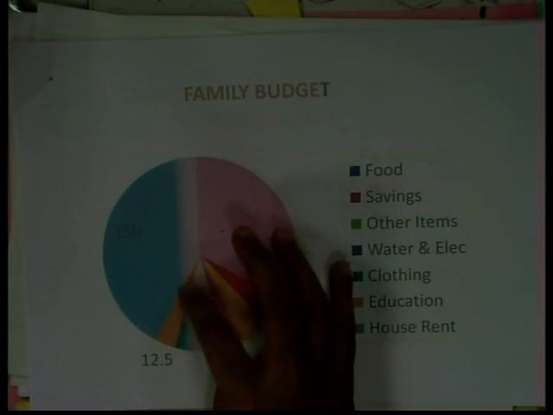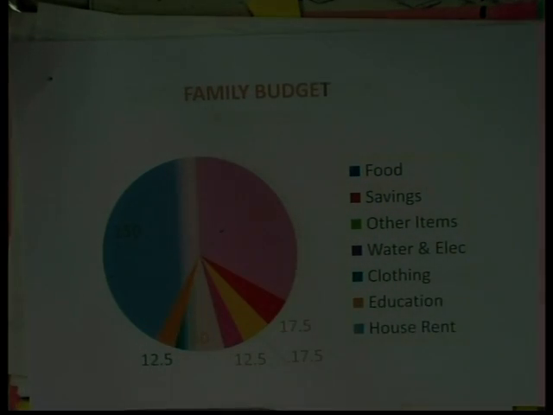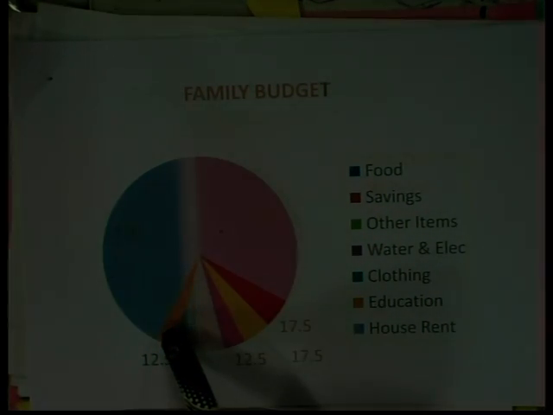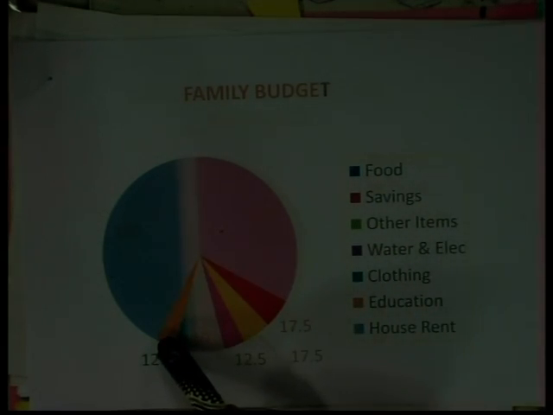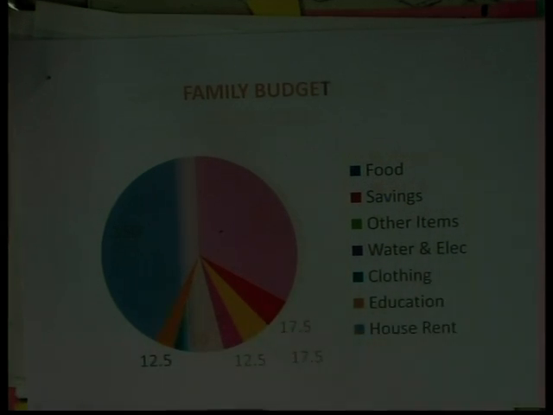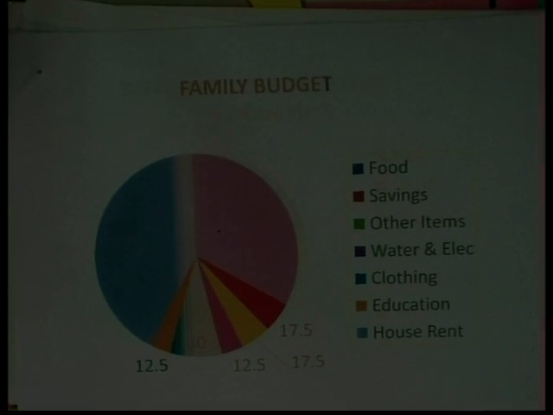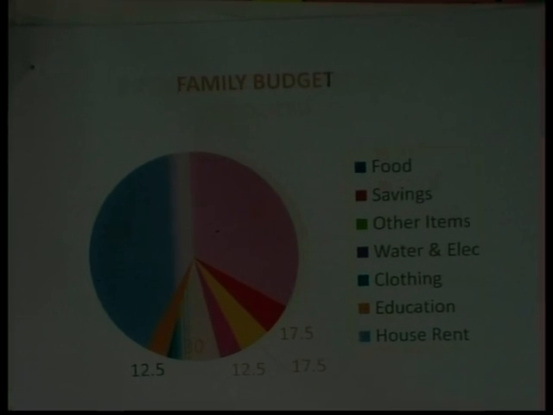If you look at this diagram, total savings is 12.5%. This 12.5 degrees, and the total we got in the previous problem is 15,500. How much is the value in 15,500? Now for 360 degrees we have got 15,500. What is it for 12.5 degrees? That is how you are going to compute. It is going to be 12.5 by 360 degrees into 15,500, which will give you the corresponding savings of the family.